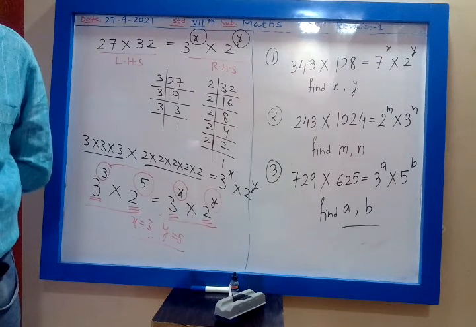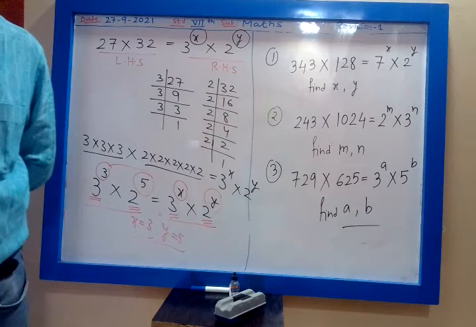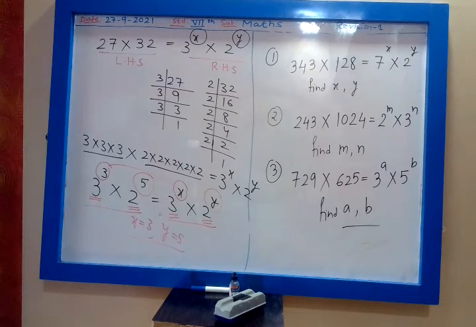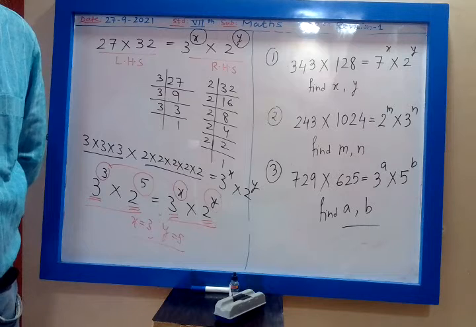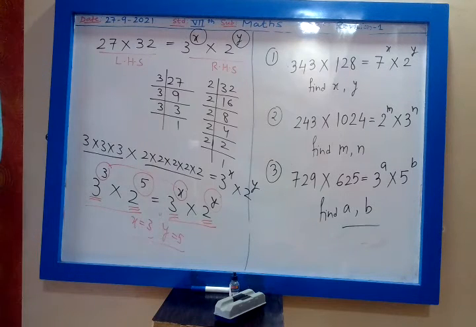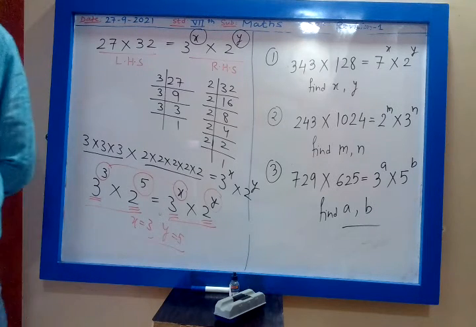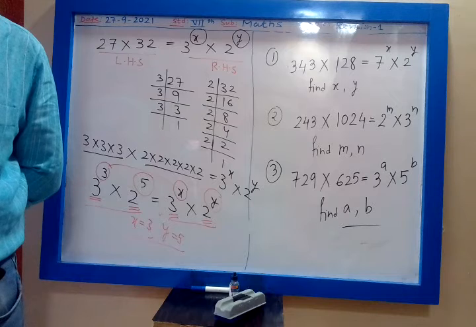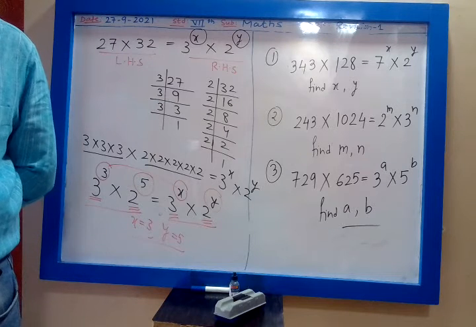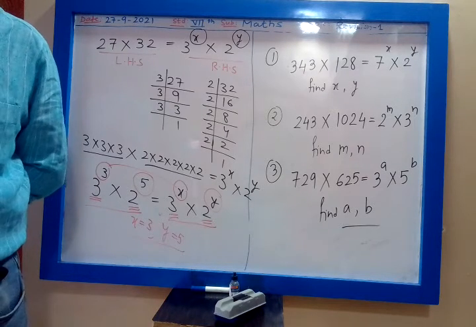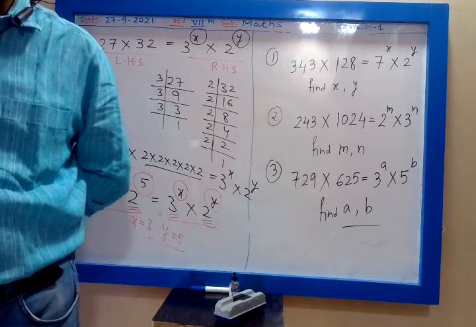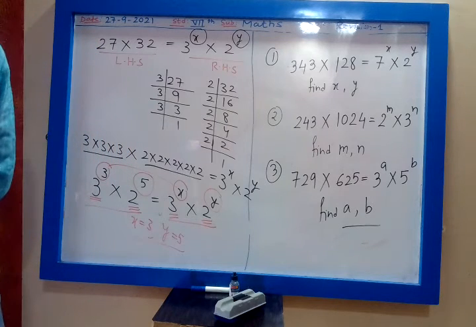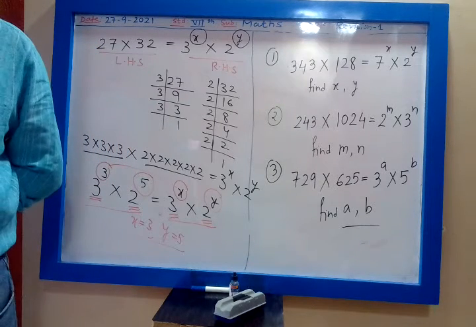Naman Singh, x is 3, y is 7. Durgesh Rana, Shruti Pradhan, Krish Chauhan, Krishang, Samruddhi, x is 3, y is 7. What about others? Nishant Shinde, x is 3, y is 7.